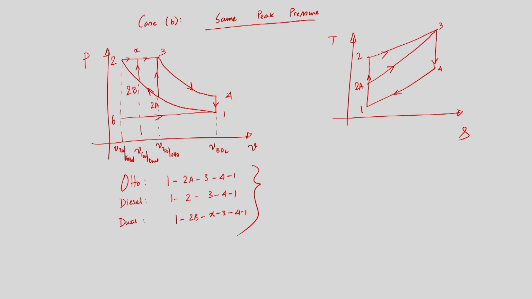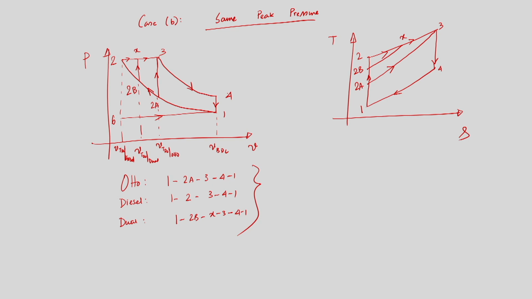T3 is the T max, that is because of the combustion, but the temperature at point 2a should be less than the temperature at point 2, and the temperature at point 2a will always be higher than the temperature at point 4. Finally we have 2b, and 2b will be here. So maybe this is point x, this is 2b. So 1 2b x 3 4 1 is the process occurring in a dual cycle.